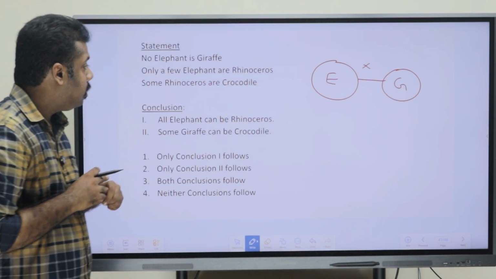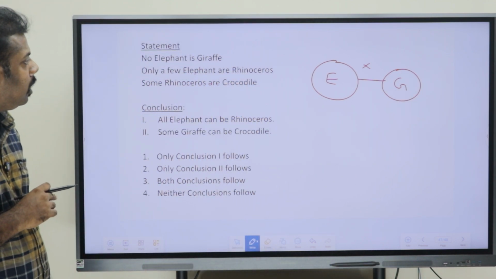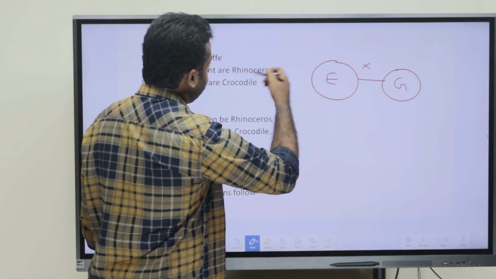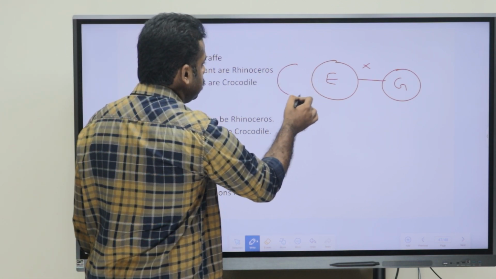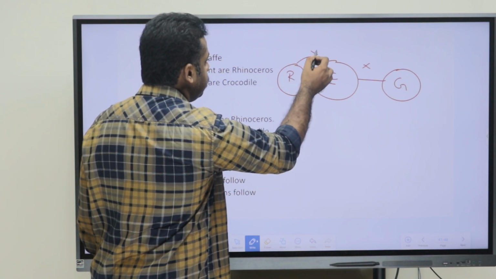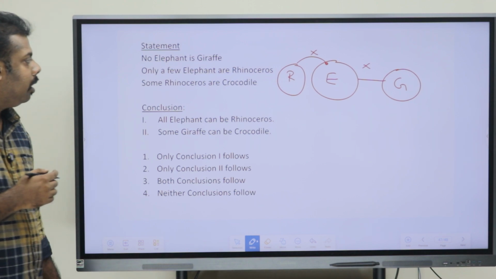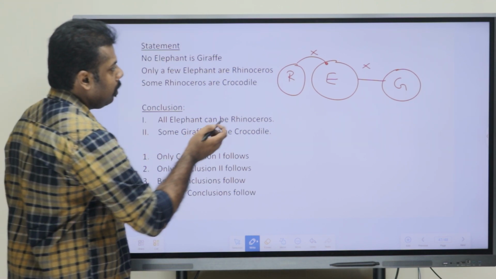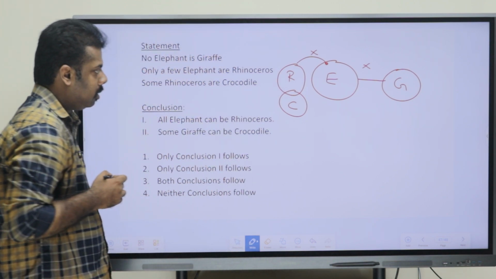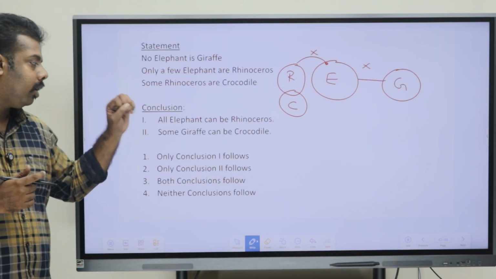Okay. Now, the second statement says that only a few elephants are rhinoceros. So, that means they have only a few conditions. So, we just draw that. Not every elephant could be rhinoceros. Okay. Now, some rhinoceros are crocodile. So, here they have a some relation. Now, we can just look for the conclusion part.